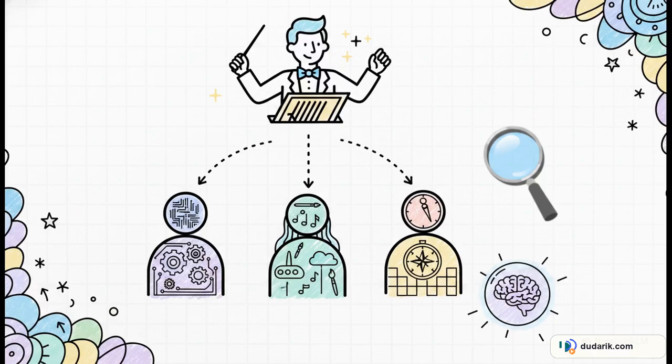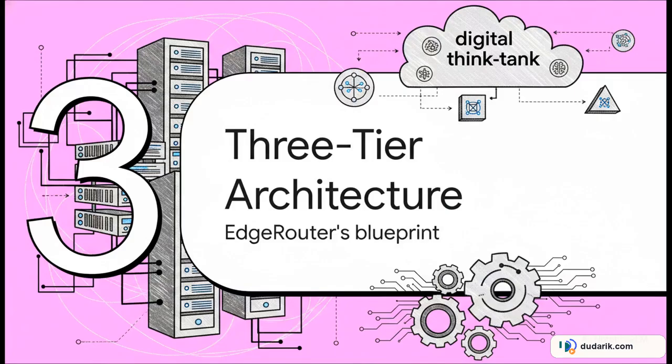Unlike those monolithic tools where one model tries to do absolutely everything, Nexus acts more like a conductor. You define the agent roles, so maybe you have an analytical agent, a creative agent, and a strategic agent. The orchestrator then assigns the work, shares context between these specialized agents, and finally synthesizes their results into one cohesive output. Let's move on and see how this builds in Section 3, the three-tier architecture, how EdgeRouter describes its blueprint.